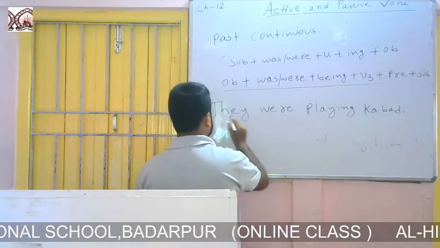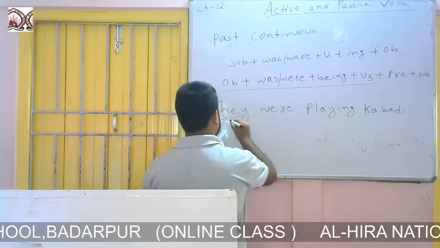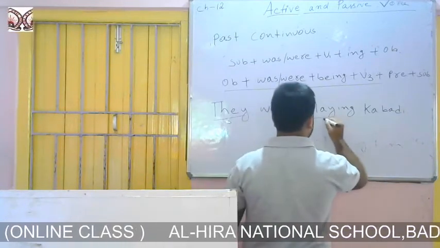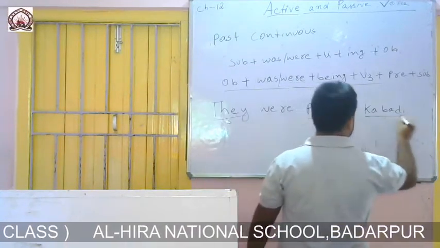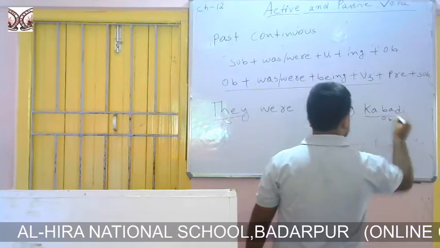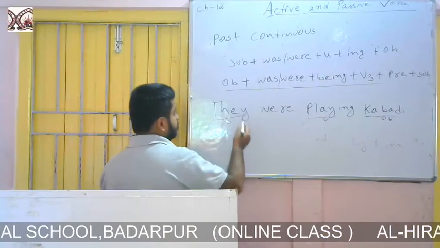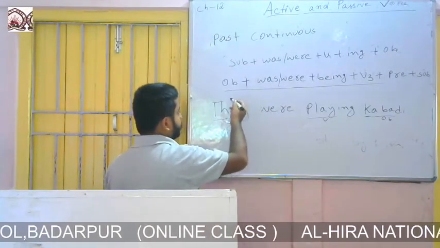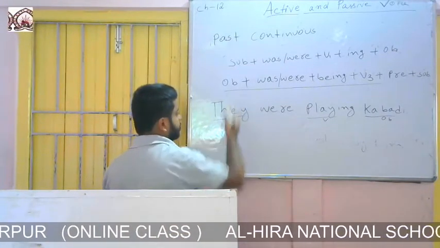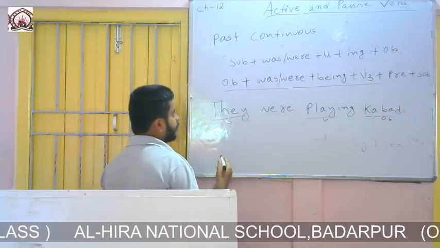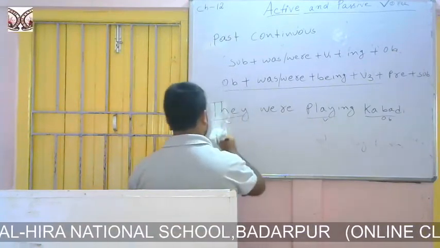So first of all, we have to identify which one is the subject, which one is the verb and which is the object. So after that, what we will do? We will look at the formation. In the formation you can see that it says to write the object at the beginning. So we will write kabaddi at the beginning.